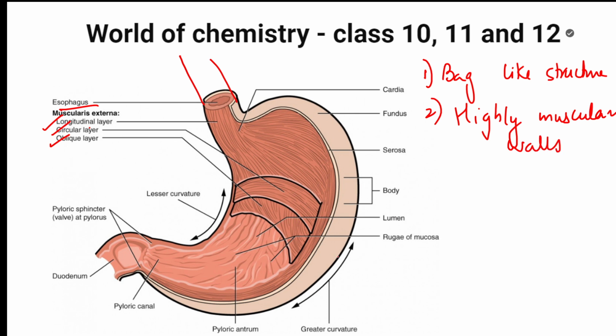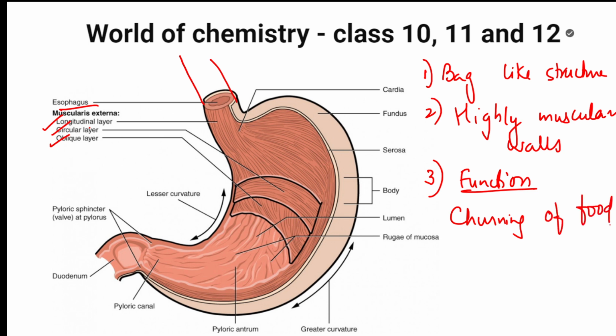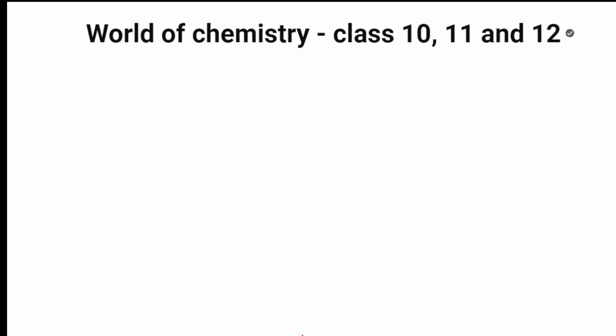Then what is the function of the stomach? The main function of the stomach is churning of food. This is the main thing, churning of food. Churning means mixing of food completely with the acid and enzymes. Now how does this churning of food happen? Once the food enters, it will generate secretions, the secretions of stomach, to churn the food.